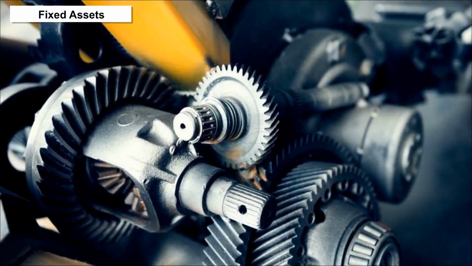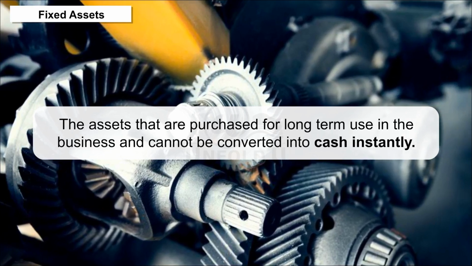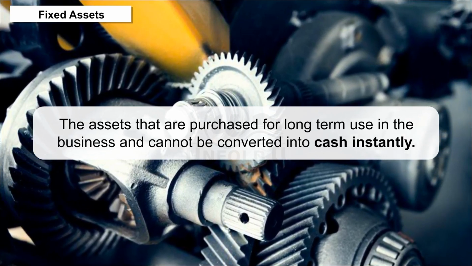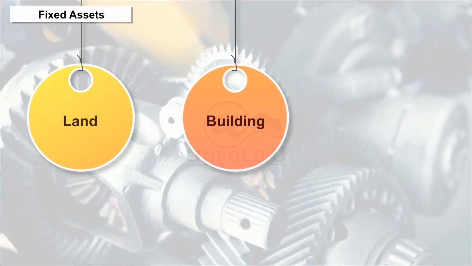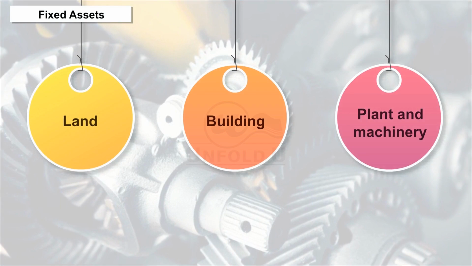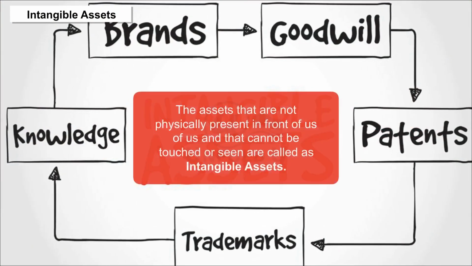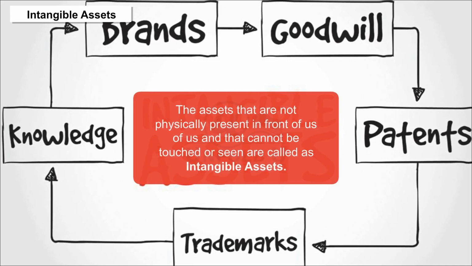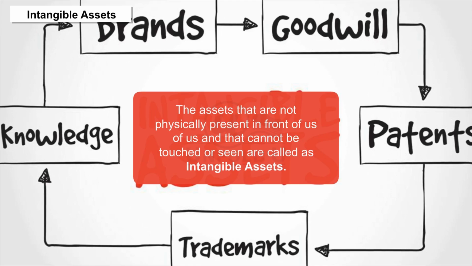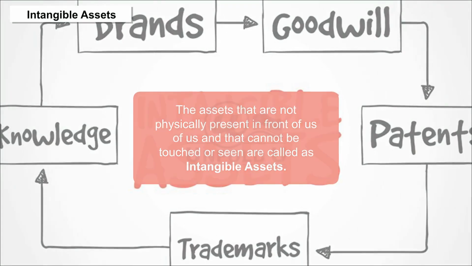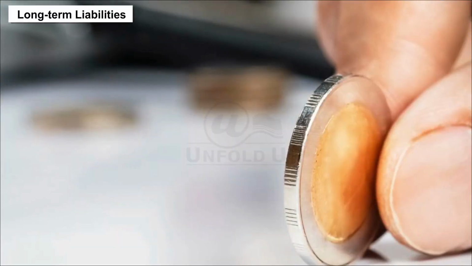Fixed assets. The assets that are purchased for long-term use in the business and cannot be converted into cash instantly. For example, land, building, plant, and machinery, etc. Intangible assets. The assets that are not physically present in front of us and that cannot be touched or seen are called intangible assets, like patents, trademark, goodwill, etc. Investments.